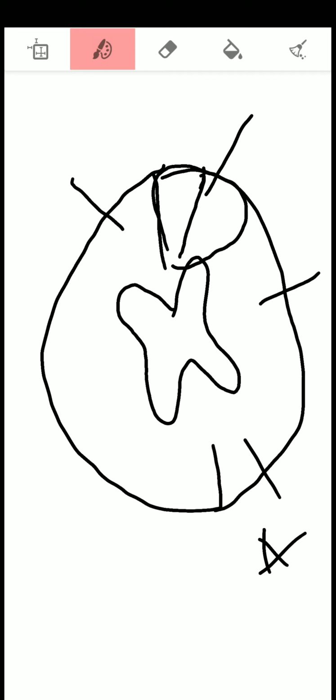The medial portion is called as fasciculus gracilis, and the lateral portion is called as fasciculus cuneatus.